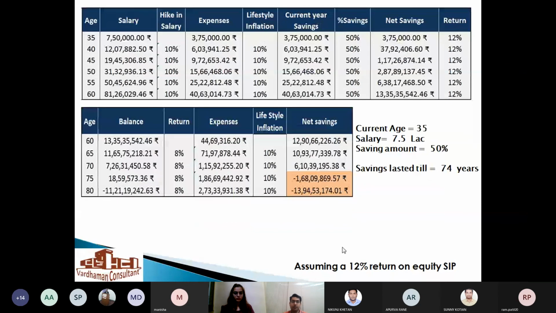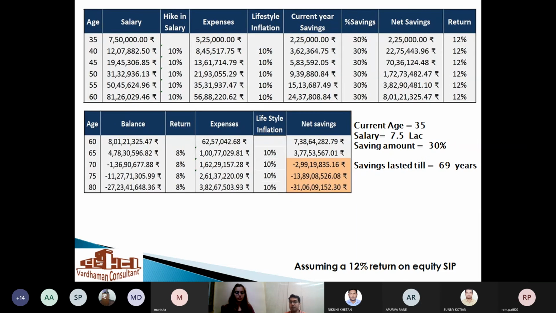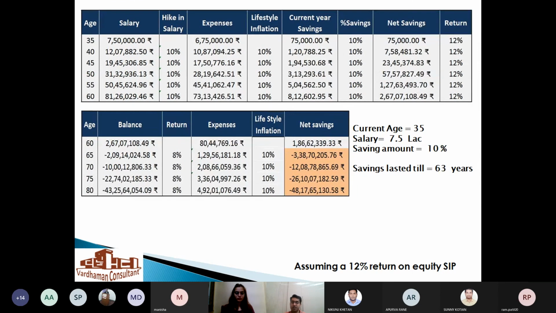Now we are going for the age group of 35. Again, if the guy saves 50% of the salary starting from 35, he will not be able to last till the full retirement span of 80 years. His savings will last only till the age of 74. Similar comparison, for 30% the savings would last only till the age of 69, and for 10% it would be only 63. Only 3 years more he can survive on his expenses.